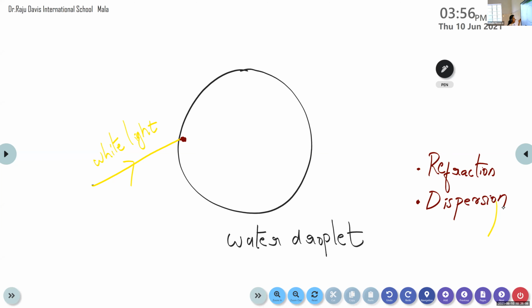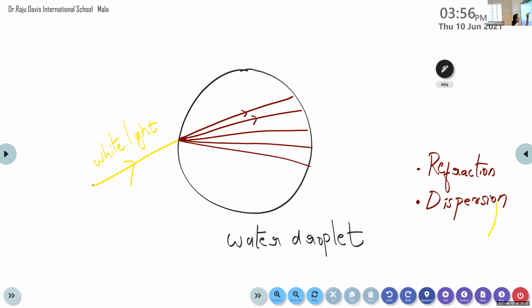Since it enters from one medium to another, it undergoes refraction. And at the same time, when it enters the water droplets, it is split up into 7 colors because it enters a transparent material medium. That is, the dispersion takes place inside this water droplet.